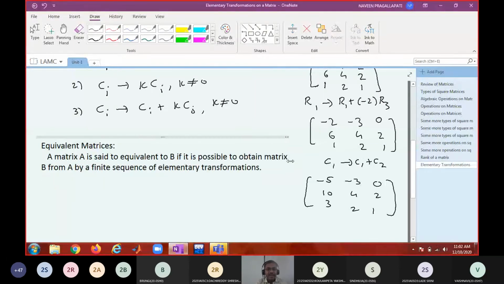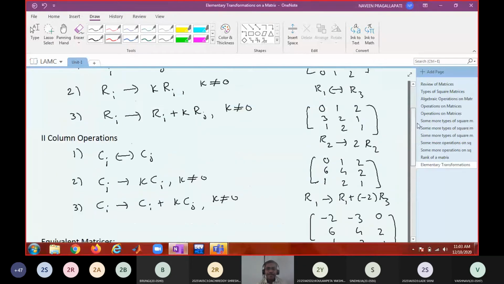Such a matrix is said to be an equivalent matrix. Notation: A is equivalent to B.